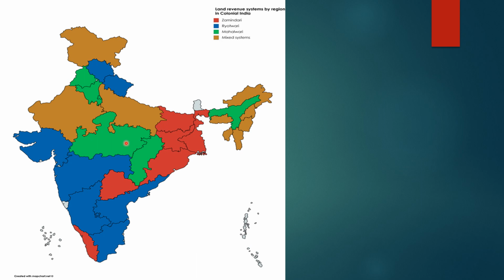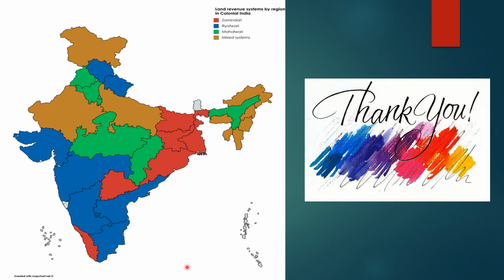It is important for you to remember at least the names of two states under each system where it was introduced, and also practice the map of India by taking any map, because these things can be asked in exams. So with this we came to the end of the first part of chapter 3, where you learned about the colonial agrarian policy and the different land revenue policies.